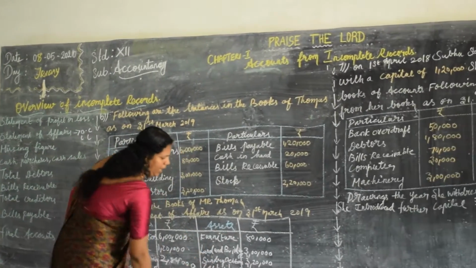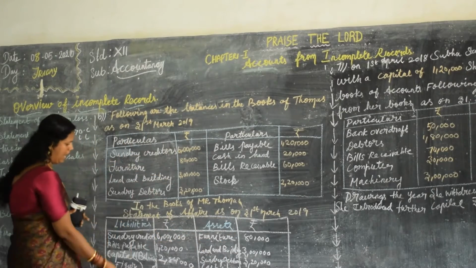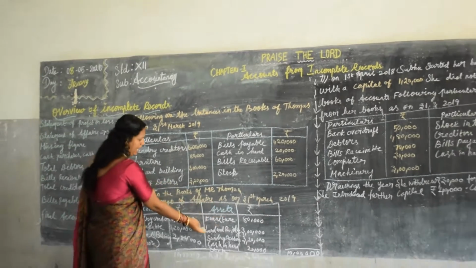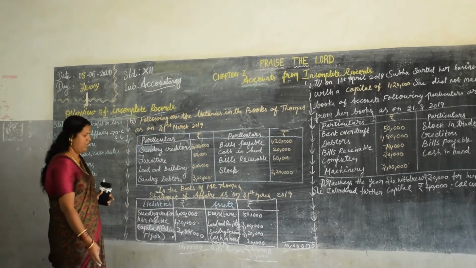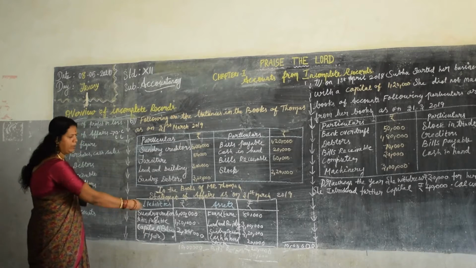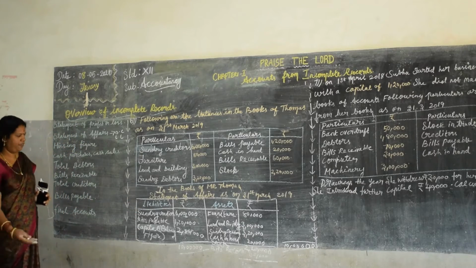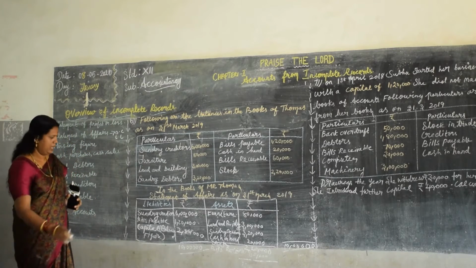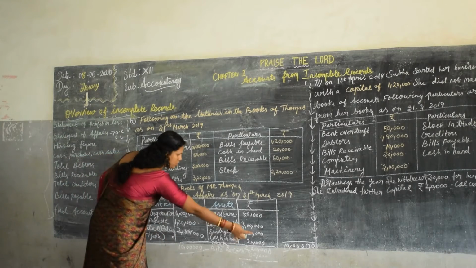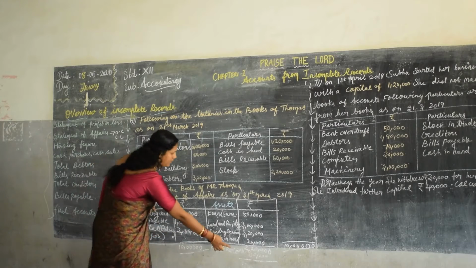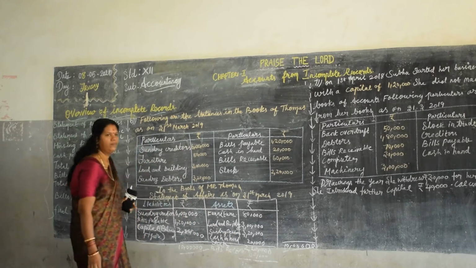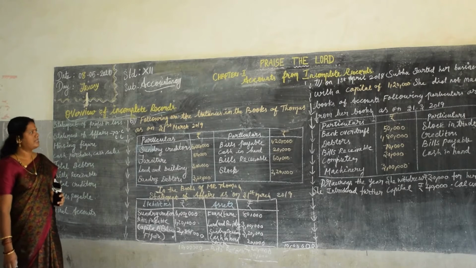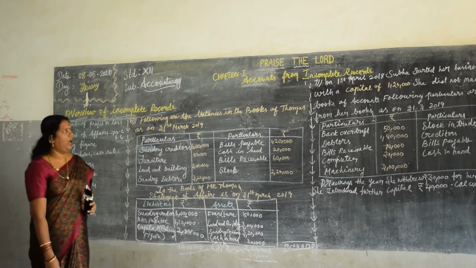Add all this area, you will get 10 lakh. Add this area, you get 7,20,000. Most probably the asset side is more and the liability side is less, so we find the difference. The difference is 2,80,000. Make sure of one more point: write in the same margin where you write 10 lakh, so the assets are also 10 lakh. Clear, ma'am? Yes. Then we move on to the next area.